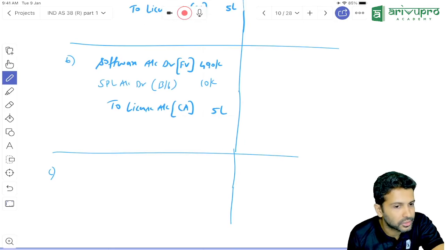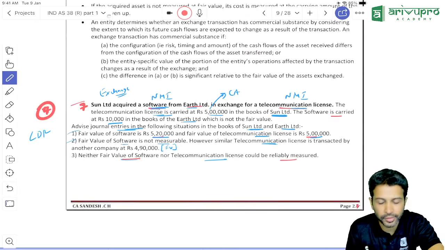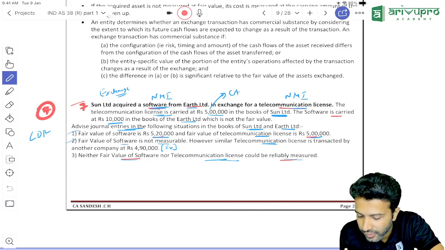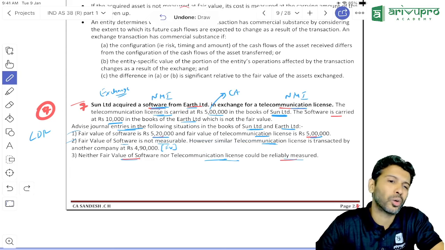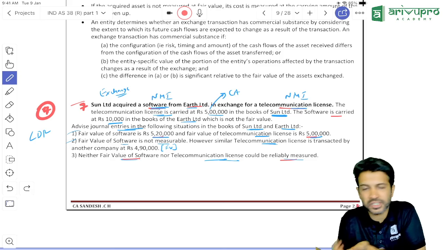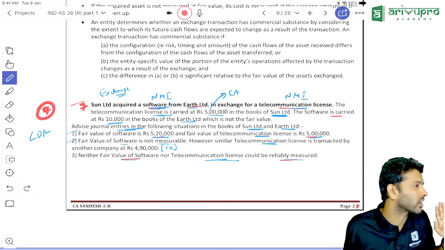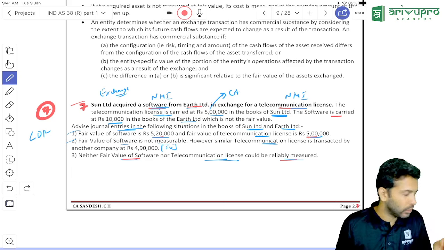Can I move on to the third case? Okay. Third case, they are saying neither the fair value of the software nor the fair value of the license can be measured. Both assets' fair values you cannot find out. Though the transaction has commercial substance, since you cannot find out fair value, what will we use? We will use the book value or carrying amount.